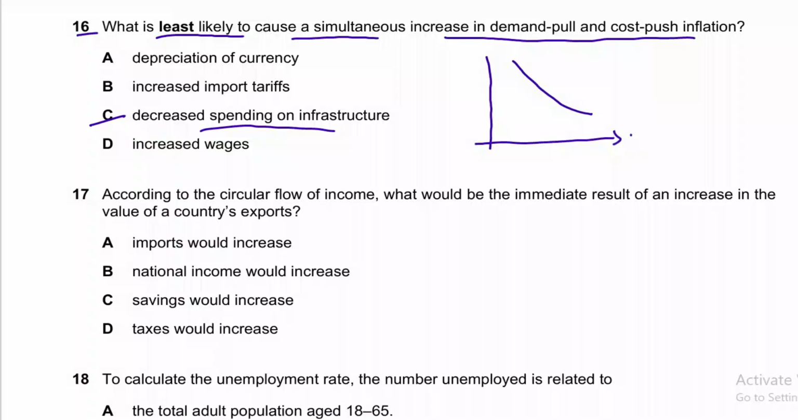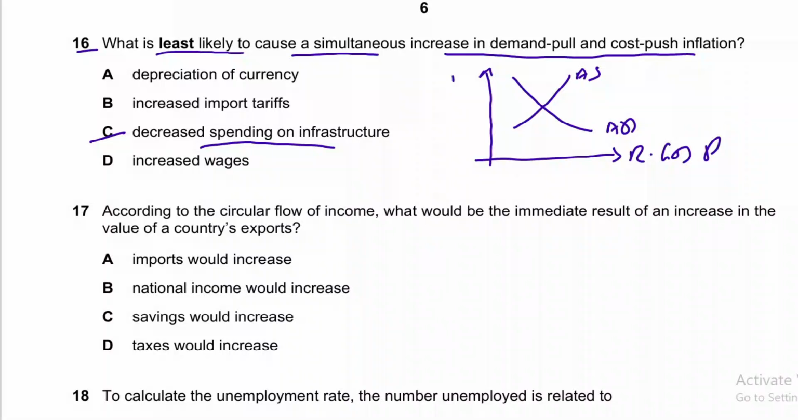So on the X axis we have real GDP, and this is aggregate demand, and this is aggregate supply, and this is the price level on the y-axis. So the initial equilibrium is, let's say, E, where price level is P and real GDP is Y. When government spending decreases, aggregate demand will decrease, so the aggregate demand curve will shift to the left. Equilibrium will move to E1, where price level will decrease to P1 and real GDP will fall to Y1. So demand pull inflation is decreasing instead of increasing.